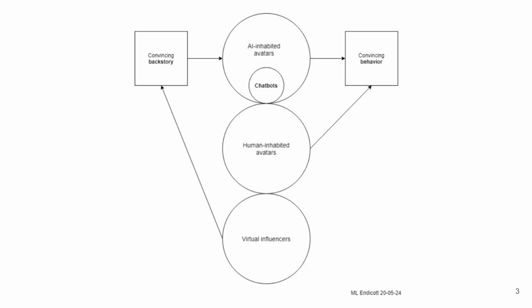This diagram shows the ecosystem of virtual beings, highlighting how virtual influencers, human-inhabited avatars, and AI-inhabited avatars connect to elements of narrative and behavior. Virtual influencers, often asynchronous characters, feed into human-inhabited avatars, which are controlled in real time, and further into AI-inhabited avatars, which include chatbots as a subset. To make these entities believable, they require both a convincing backstory, which establishes identity and context, and convincing behavior, which sustains realism through interaction. The flow illustrates how virtual beings evolve from crafted personas into interactive agents, grounded by storytelling and behavior design that together create authenticity and user trust.